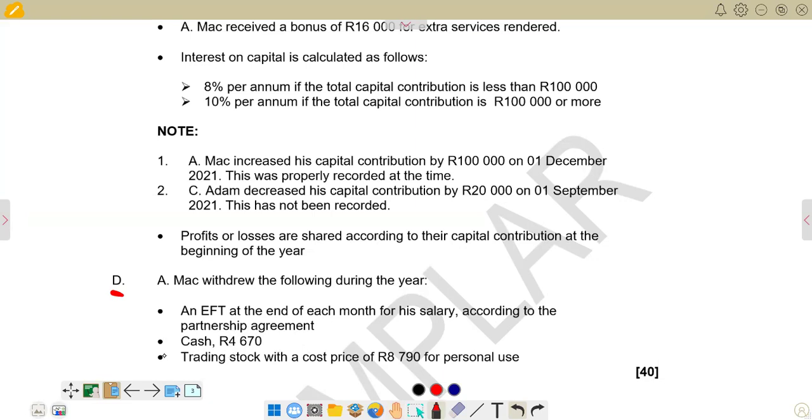So what we're going to do is we are just going to say 4,770 plus 8,790. Then we find out about the EFT, which is at the end of each month for his salary according to the partnership agreement.